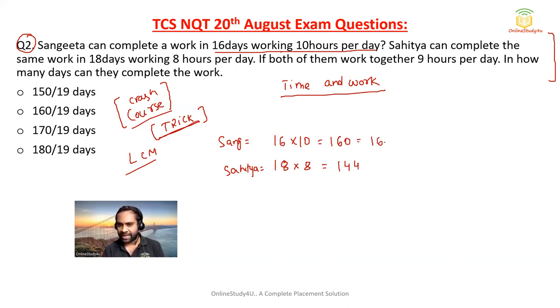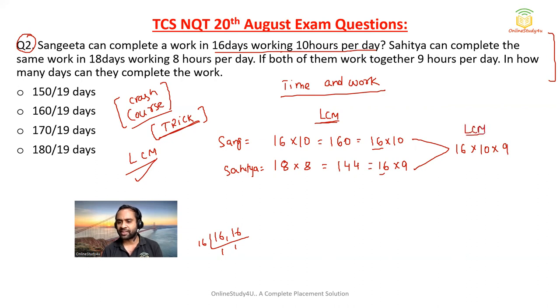If you want to make it a little simpler to take the LCM, I can write 16 into 10 and 16 into 9. Now I will take the LCM. We are going to use the LCM technique to solve the question. You can even find the LCM technique time and work video on our channel. When you take the LCM, always remember that if we have a common number, then instead of 2, 1 will come. So we have 16 and 16, so 16 will come, and then only one 10 is there, only one 9 is there. This became our LCM, and LCM is nothing but our work.